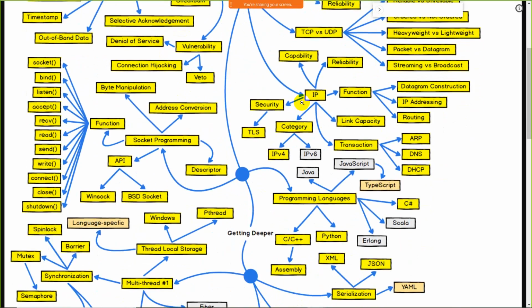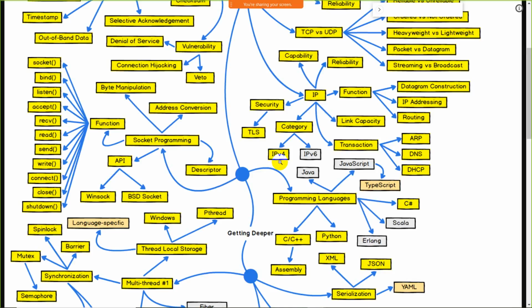After that, we have to look into the IP part. IP, as we know, guys, is Internet Protocol. It is categorized into the IPv4 part and the IPv6 part. Currently, we are using IPv4. IPv4 means Internet Protocol version 4, which has 5 classes: class A, class B, class C, class D, class E, and it is available in decimal format.